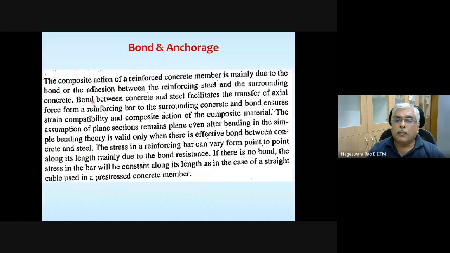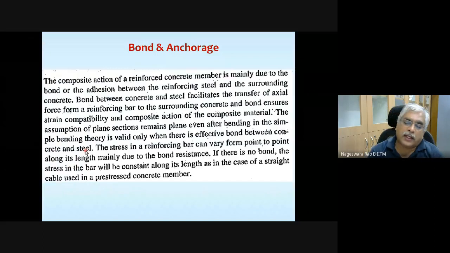Bond between concrete and steel facilitates the transfer of axial force from a rebar, the reinforcing bar, to the surrounding concrete, and the bond ensures strain compatibility and composite action of the composite material. The assumption that plane sections remain plane even after bending in the simple bending theory is valid only when there is effective bond between concrete and steel.